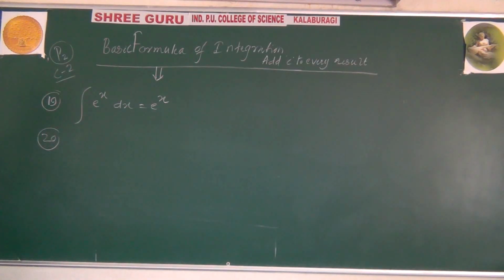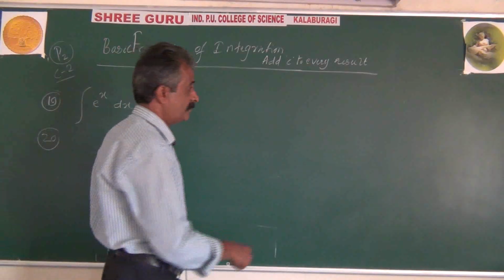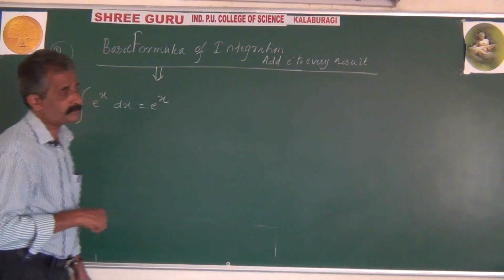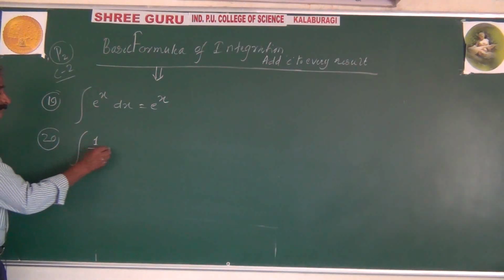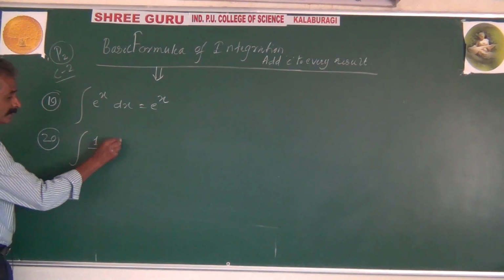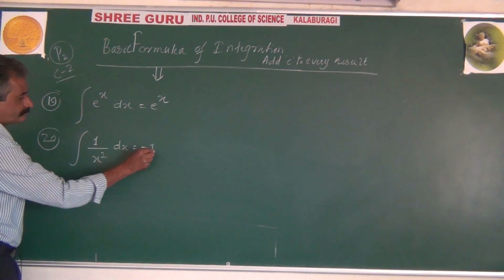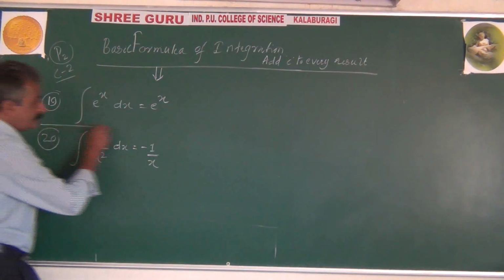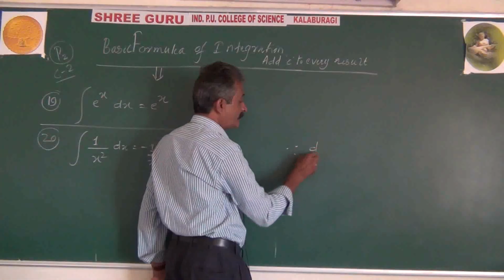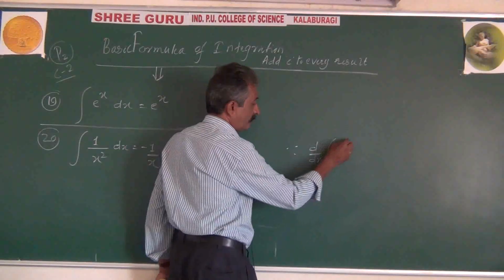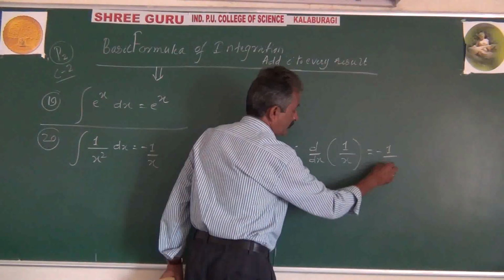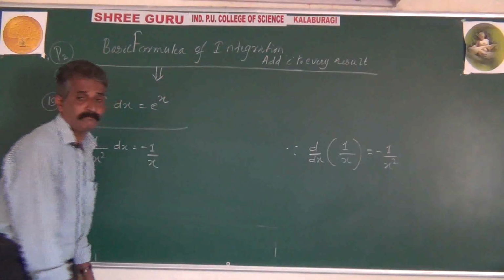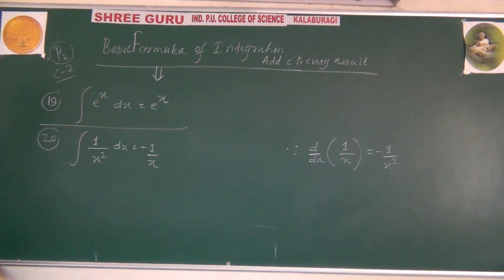Recall, what's the differentiation of 1 by x? Differentiation of 1 by x is minus 1 by x square. Hence, integration of minus 1 by x square is plus 1 by x, or integration of plus 1 by x square will be equal to minus 1 by x. The reason: since differentiation of 1 by x is minus 1 by x square, that's why integration of 1 by x square will be minus 1 divided by x.